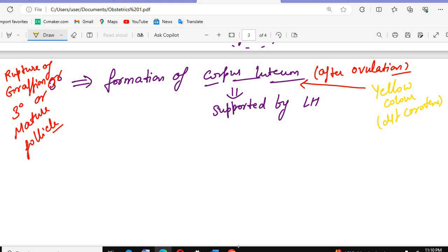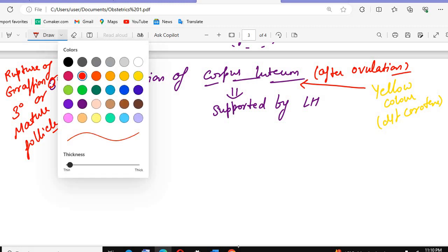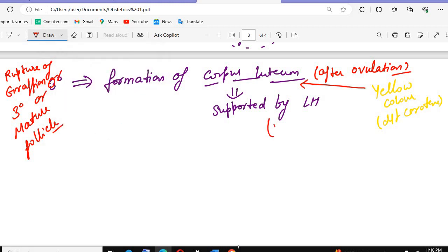This is supported by the LH that we discussed, but this is the case seen in the non-pregnant lady.